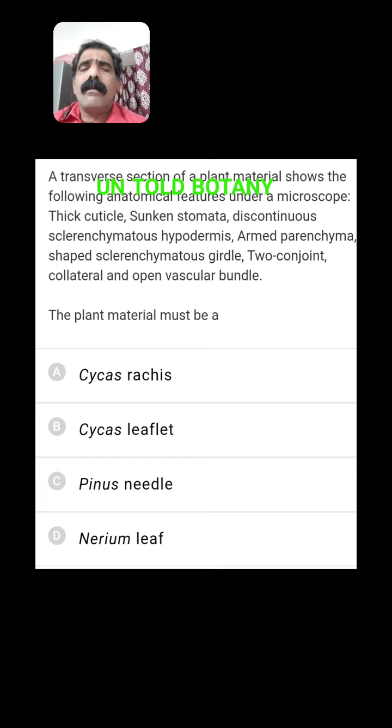Actually, all these are present in a gymnosperm leaf. Here all are gymnosperms given, like Cycas, Pinus, Nerium, and it is present in the Pinus needle. Pinus consists of needle-like leaves. In the Pinus needle, we can see these two vascular bundles, and all the above said characters are present in the Pinus needle.